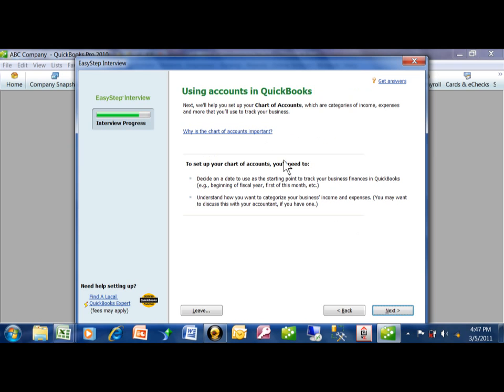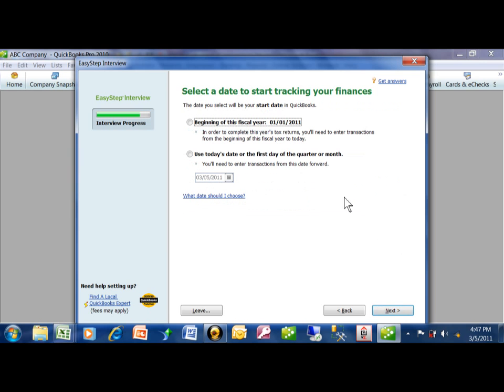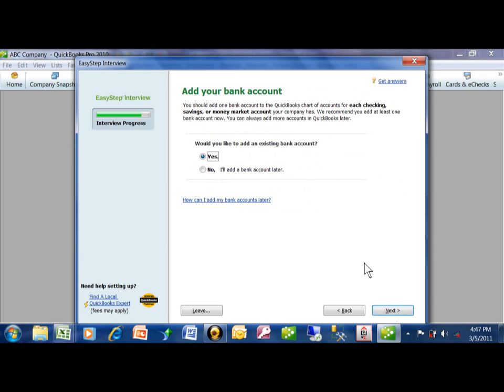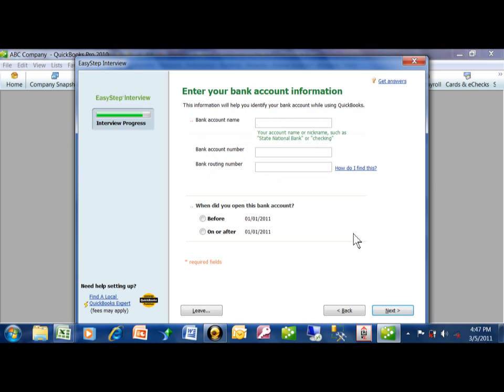Now it's going to talk about the chart of accounts. Based on the answers to those questions, it's going to set up some default chart of accounts. And you'll be able to change these later on. When does my fiscal year start? Let's say January 1st. Would you like to add a bank account? Yes, I would. So I'm just going to say the name of the account here is business checking.